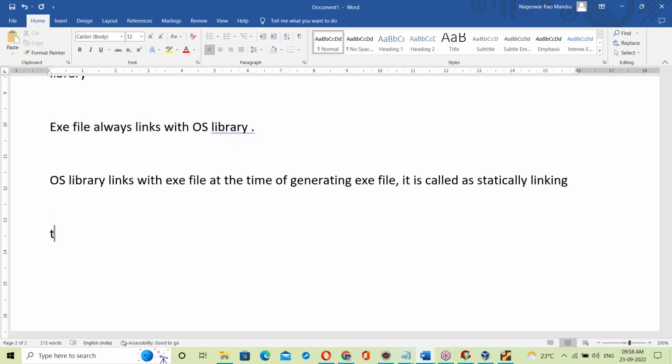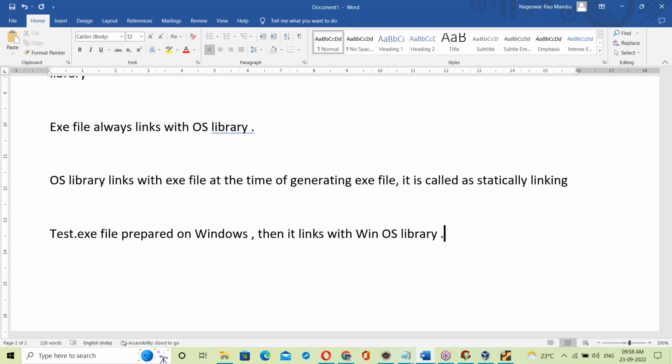Suppose, for example, test.exe file is prepared on Windows OS. Then it links with the Win OS library.